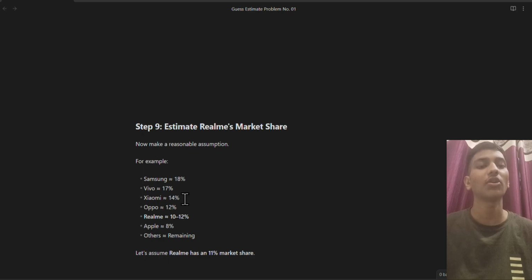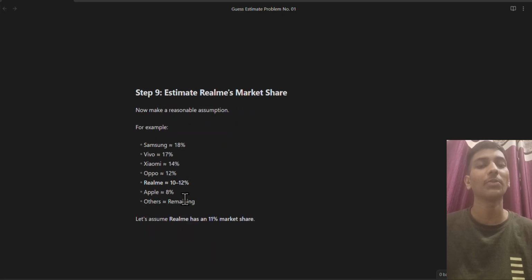For this, we have to calculate the Realme market share. So if we consider that Samsung has 18%, and Vivo has some share, this data we have to ask from the interviewer. We have to repeatedly ask questions of the interviewer, so that your chance of getting selected increases, because you don't have to be silent and just give the answer.